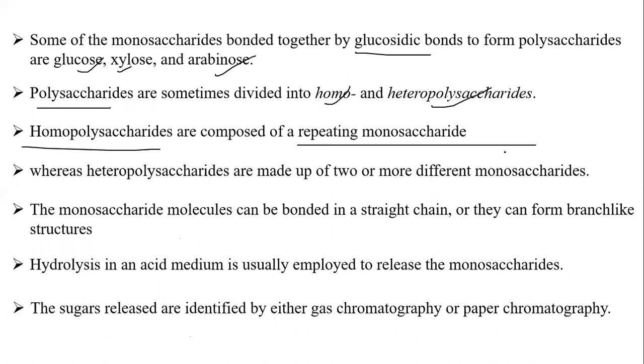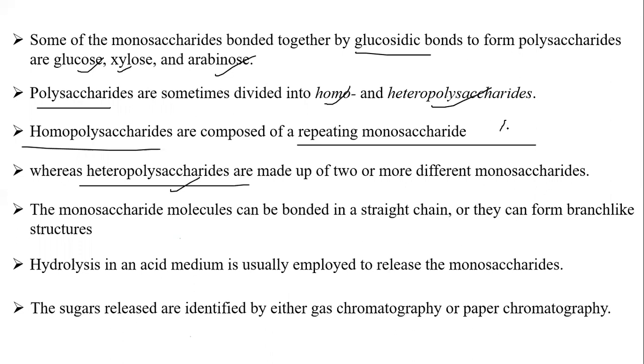Homopolysaccharides are composed of repeating monosaccharides. If you see homopolysaccharides, the same structure is repeated in the chain. Whereas heteropolysaccharides contain two or more different monosaccharides. For your understanding, if I go very in depth about this, we will deviate from our aim for today's class.